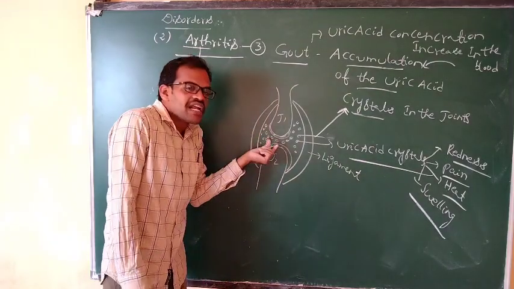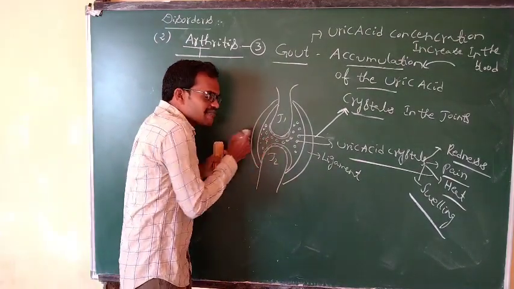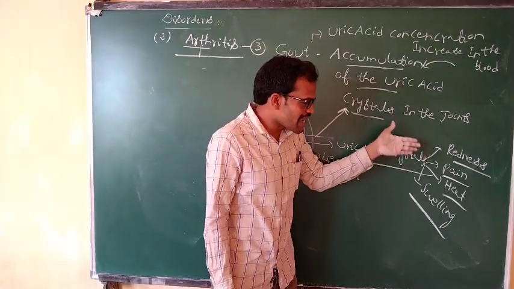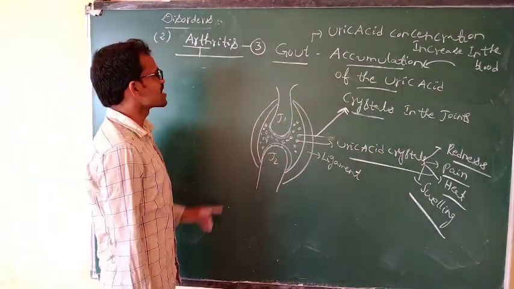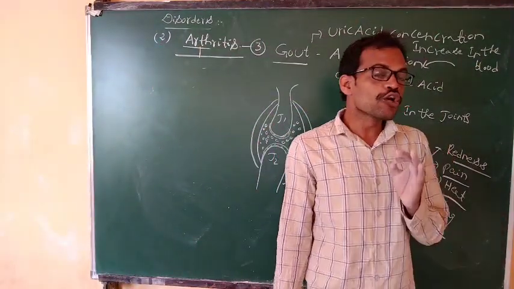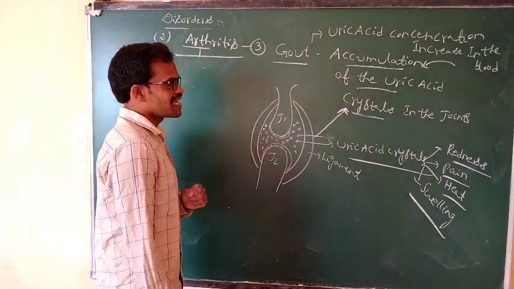These crystals accumulate between the joints. The uric acid crystals lead to redness, pain, heat, and swelling. This uric acid crystal condition is the third type of gout. Gout is the accumulation of uric acid crystals in the joints.